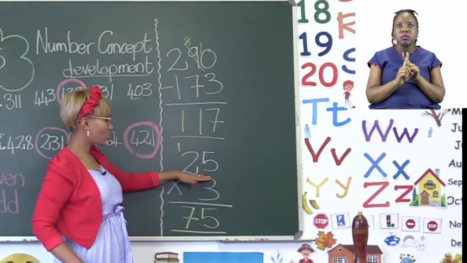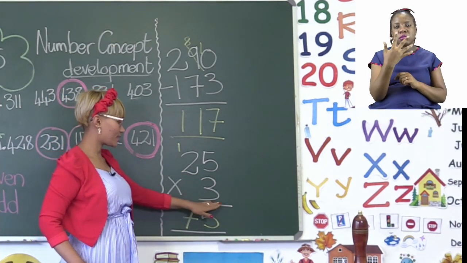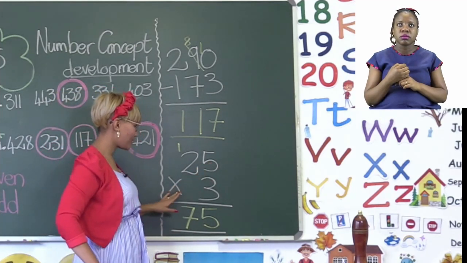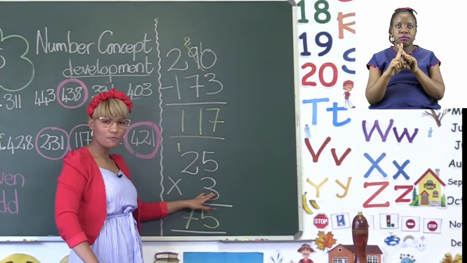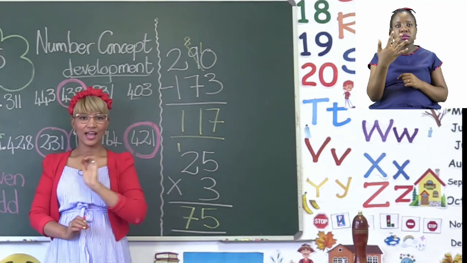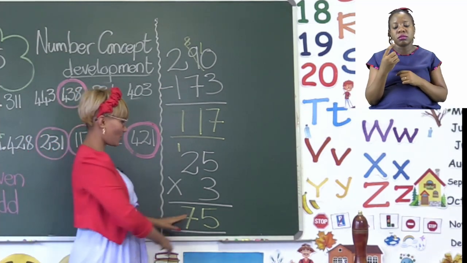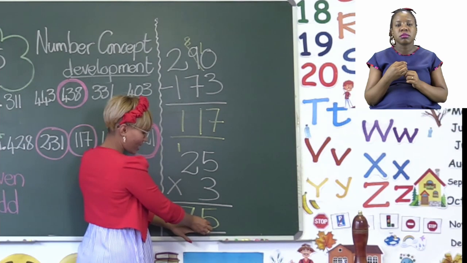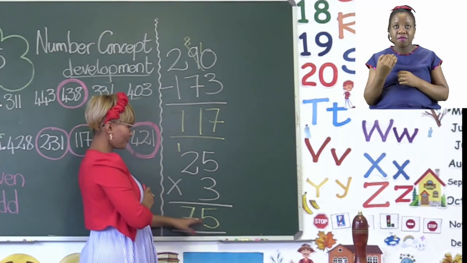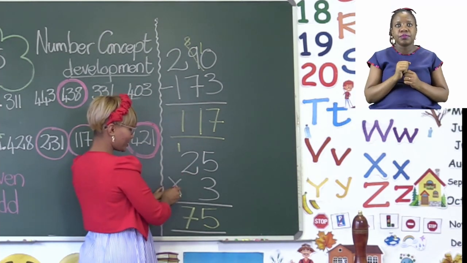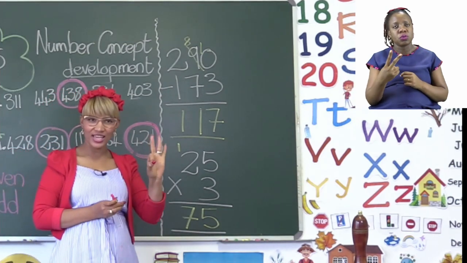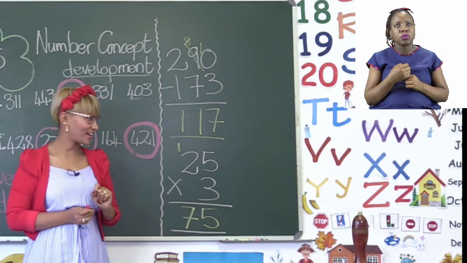All right. Now let's quickly try the multiplication sum. So over here we have 25 times 3. So let's try. We first say 5 times 3. How much is 5 times 3? It's 5, 10, 15. So we write down the units and we carry over our tens. Then we say 2 times 3. How much is 2 times 3? 3, 6. There we go.